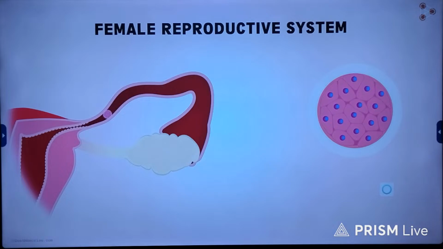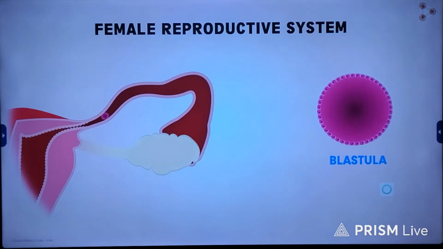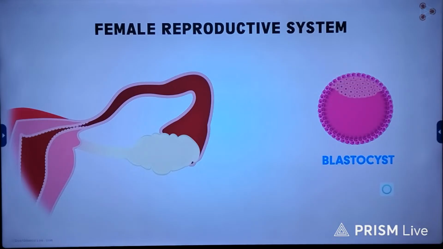This further divides to form a structure called the blastula. So will it have double the number of cells in it? Blastula is just a stage where the cells arrange themselves such that they form a hollow mass structure. In fact, the cells align themselves to the ends and leave a cavity within, which gets filled with fluid. Now, the next stage of development will be the blastocyst. It is the stage where the embryo will have cells that have got differentiated and will even differentiate further.